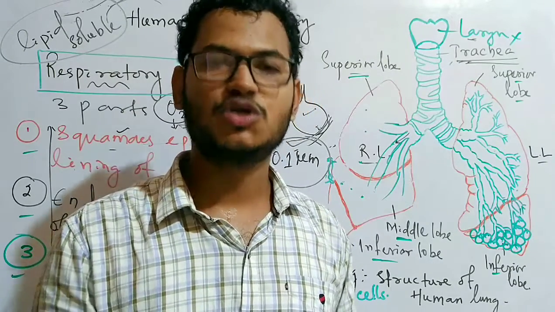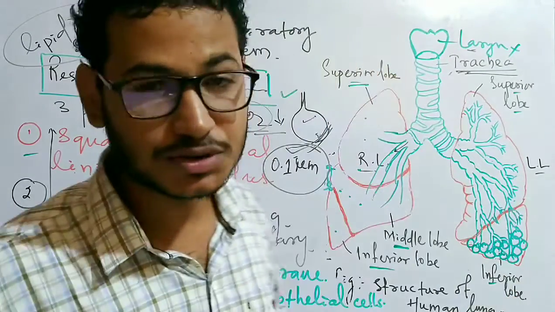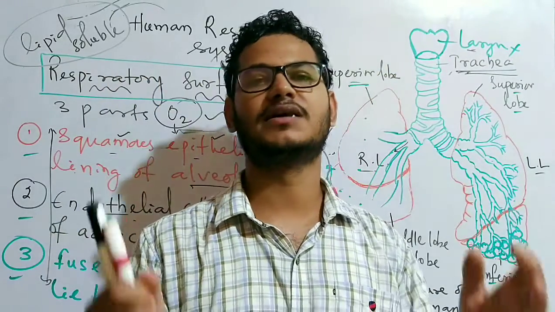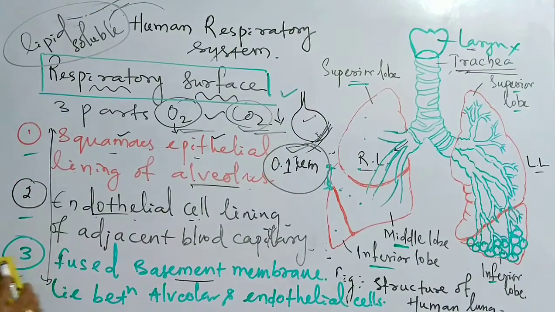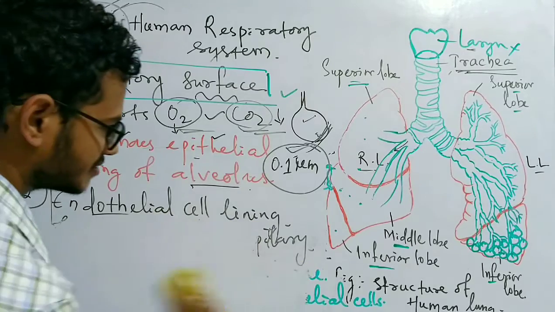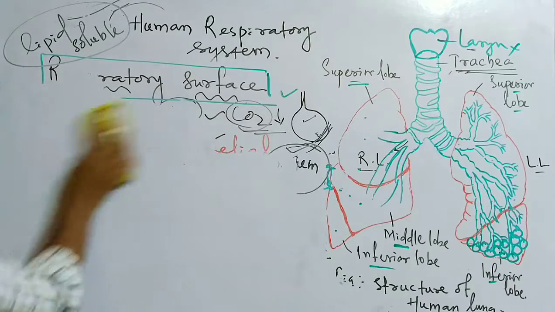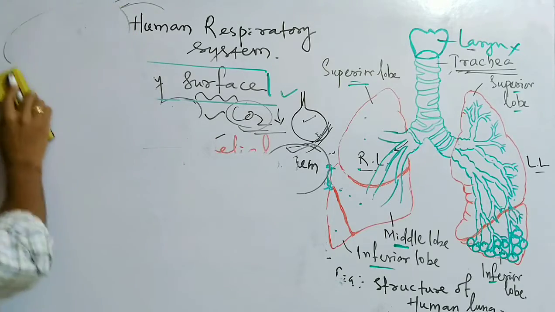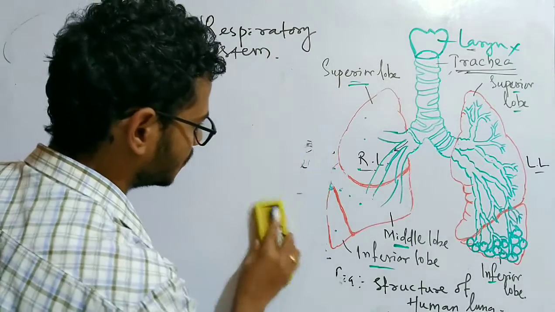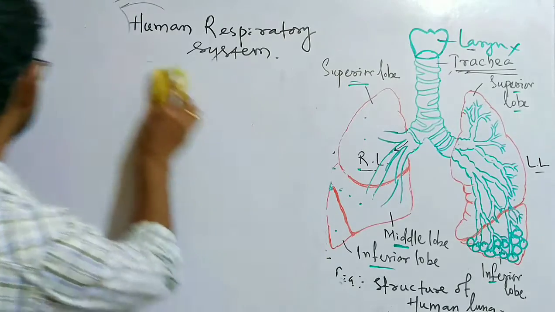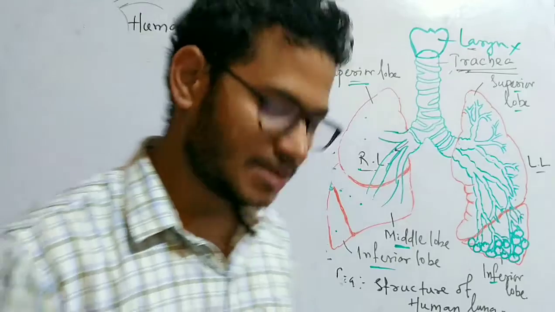Now let's move on to the structure of lungs. So friends, let's move on to the most important part of the respiratory system, that is the lungs. So this is all about your respiratory surface, the three parts of the respiratory surface, how the distance is minimized, and how oxygen and carbon dioxide are lipid soluble. In order to travel through the distance of 0.1 micron, it is designed like that.